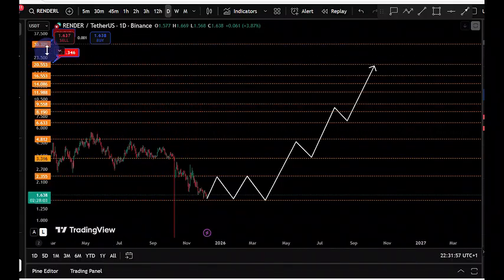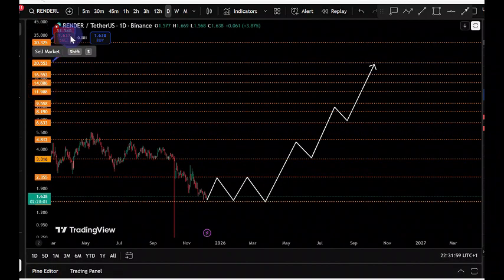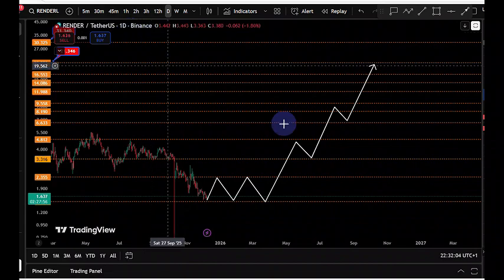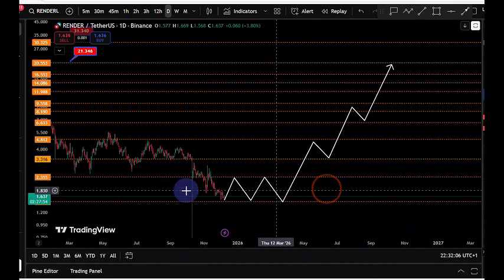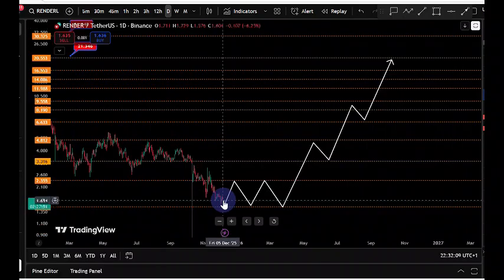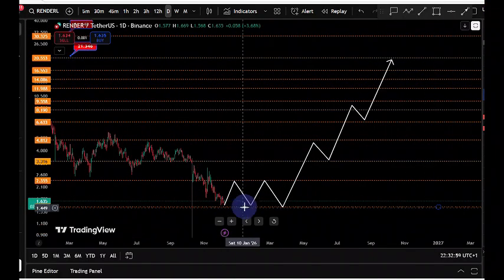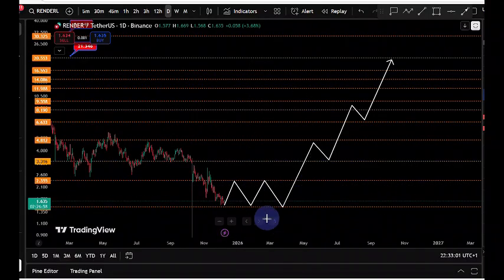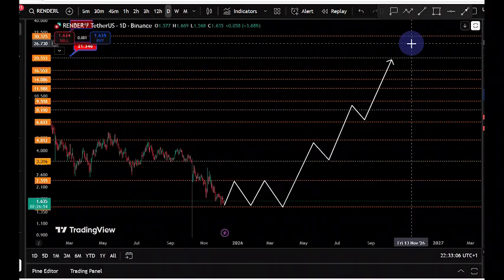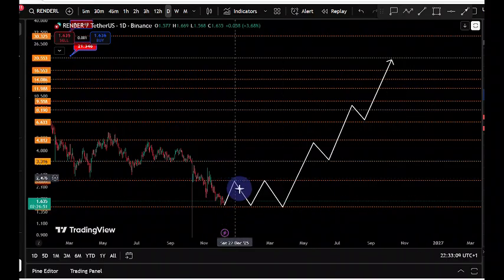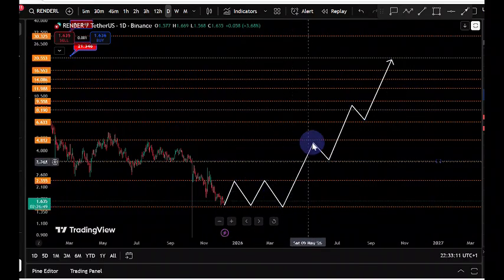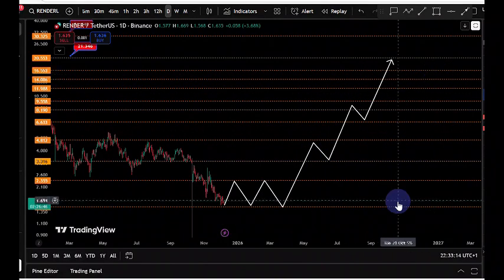So on the chart for Render versus the USD Theta on the daily time frame, Binance is the data source, right? And our main thesis for Render, which we've been seeing here, is that we expect consolidation for much of December, and going into 2026, we could see a push to the upside. Somebody might be asking why. Why are we expecting consolidation throughout December and then a pump in 2026? And I'm going to give you three reasons why we're expecting that here on the channel, right?